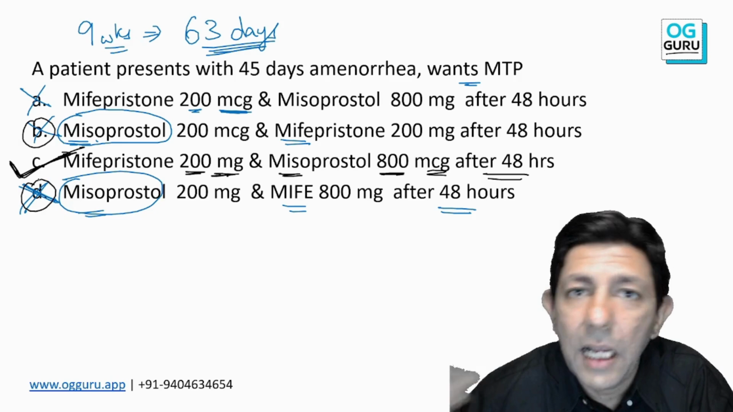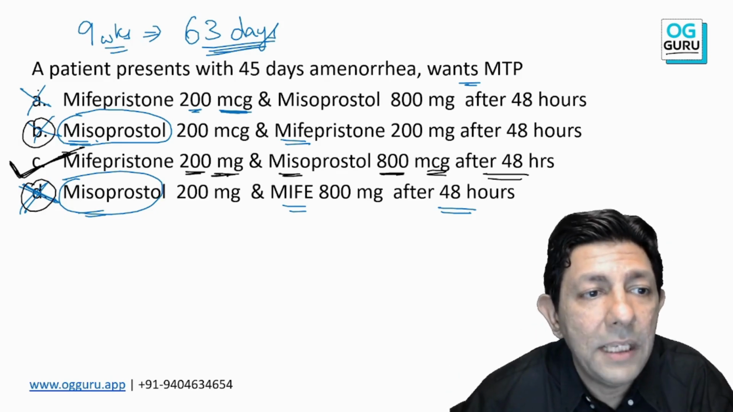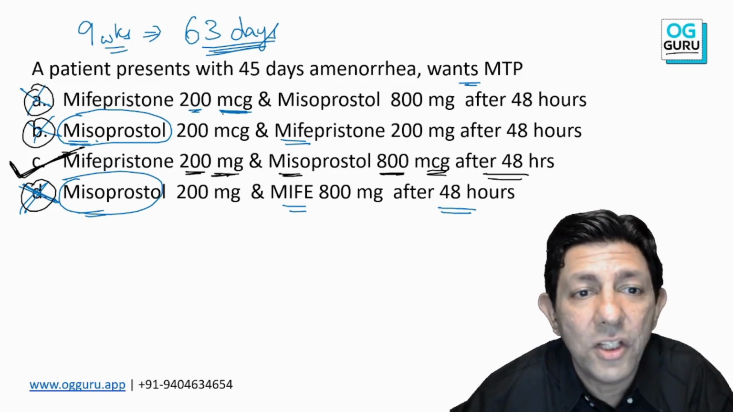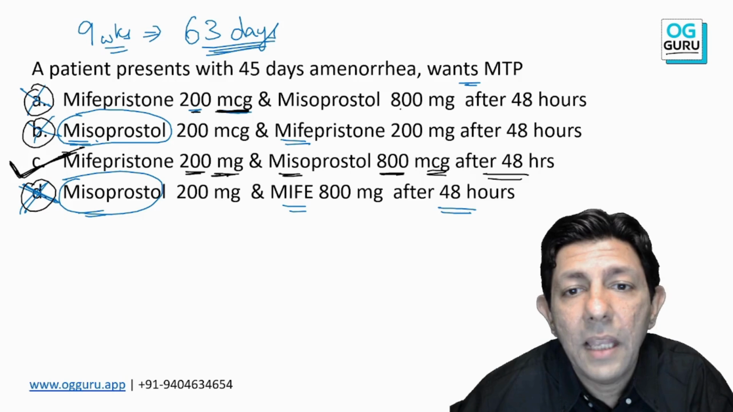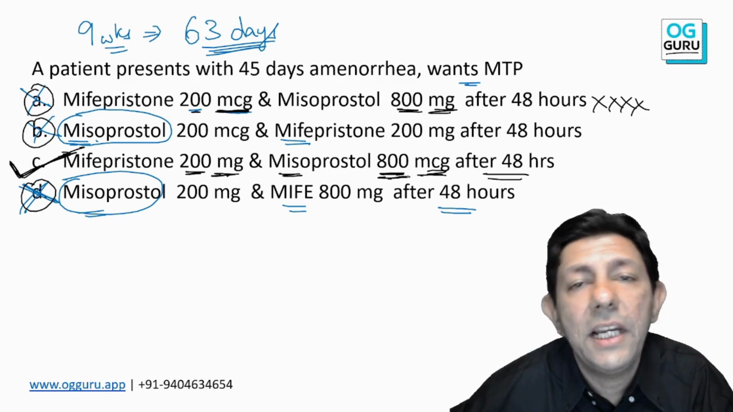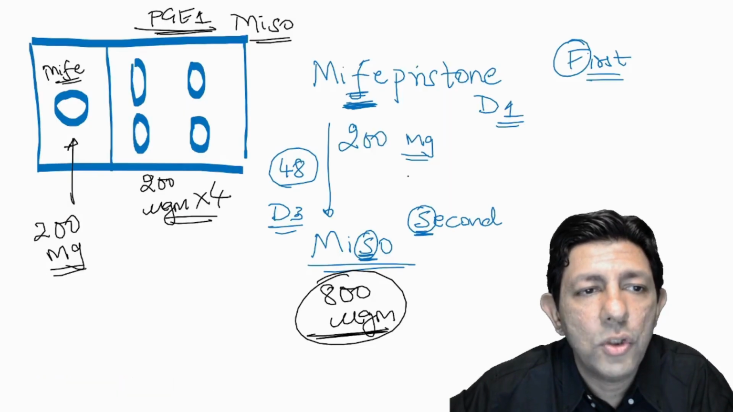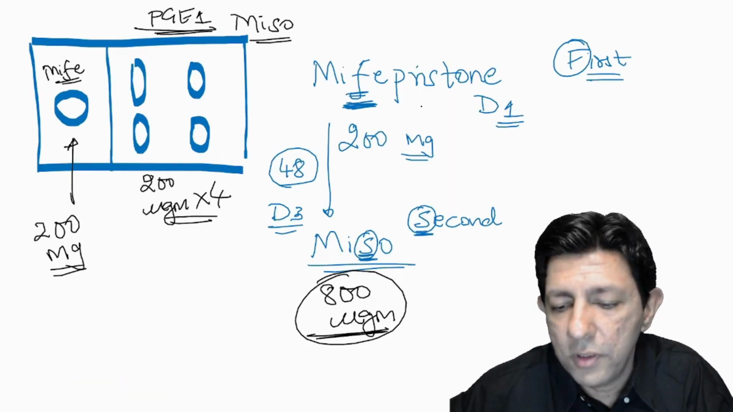B and D are out because miso is written first, and very commonly many will make a mistake in it, where the units have been interchanged. This is 200 microgram and 800 milligram. Sorry, that is wrong. Miso is 800 microgram. So short, please keep this in mind, and the question is surely coming. Okay, so mifi first, miso later.